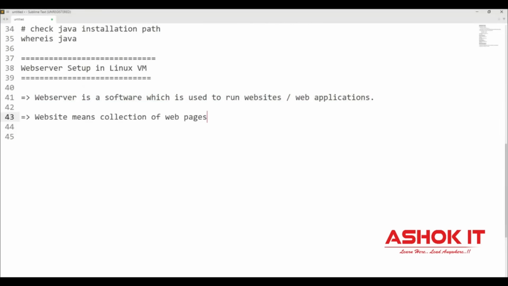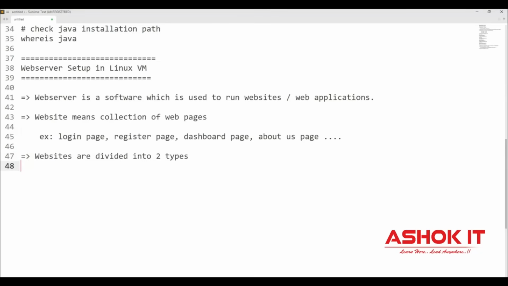Website means collection of web pages. So in a website, pages will be available like this: login page, registration page, dashboard page, about us, contact us, etc. Now, generally these websites we can divide into two types, guys. Websites are divided into two types.